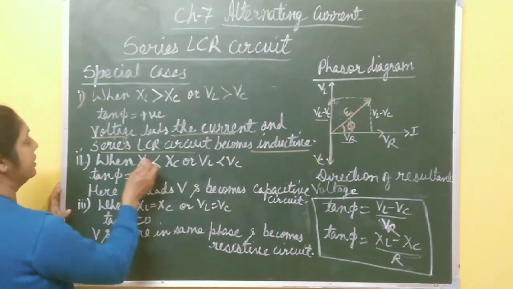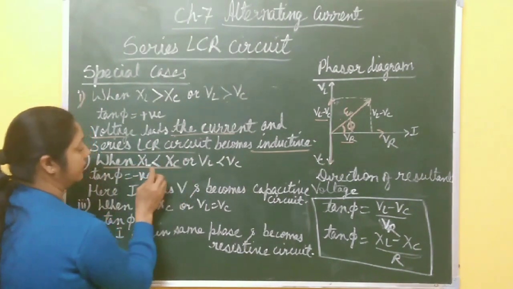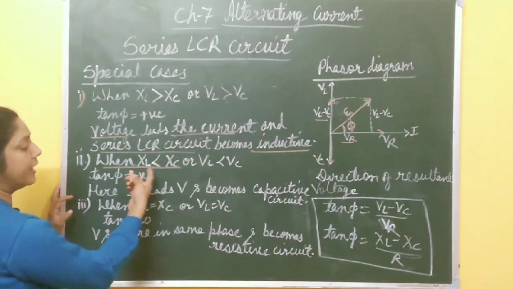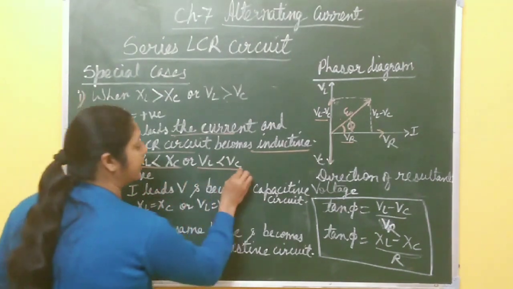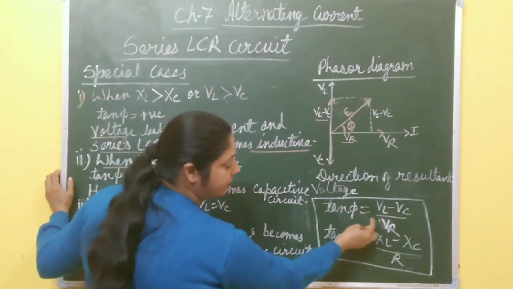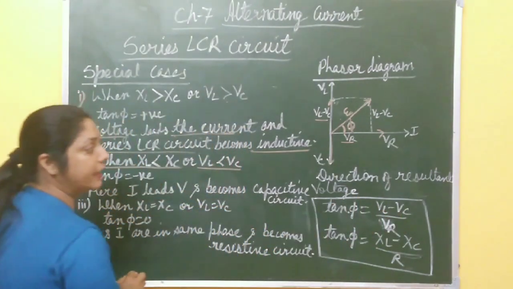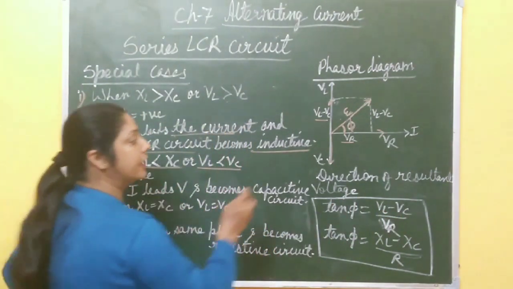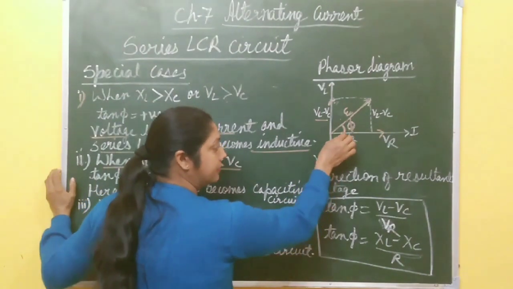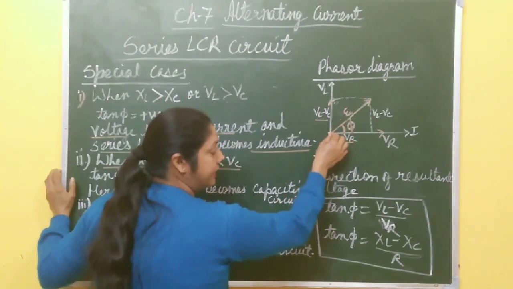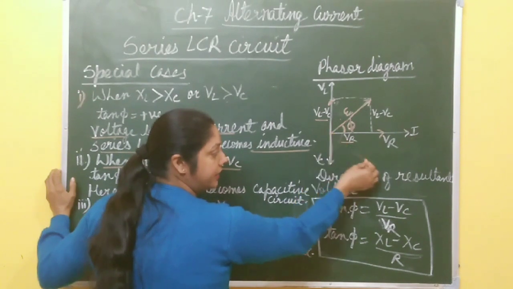Now second case, when VL is less than VC, or you can write XL less than XC. In this case, from this equation, tan phi becomes negative, and tan phi negative means the angle is on this side, and the resultant voltage is along this direction.